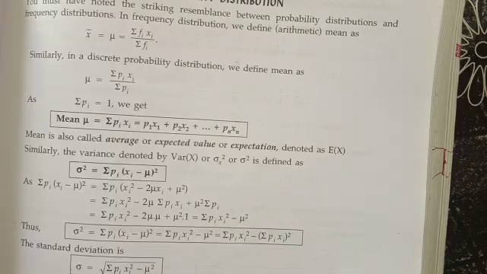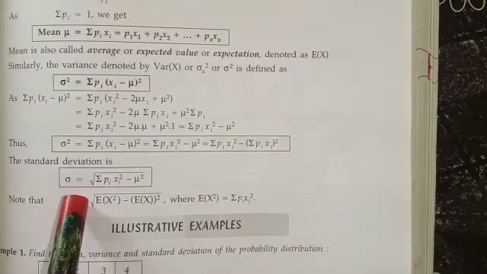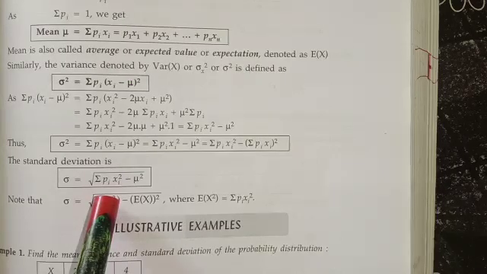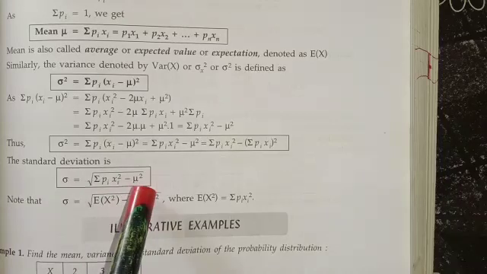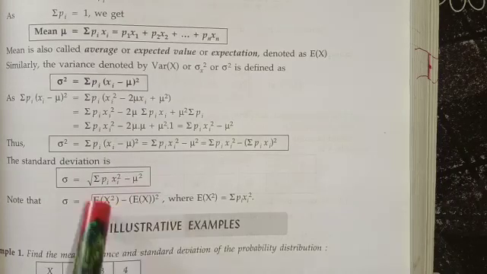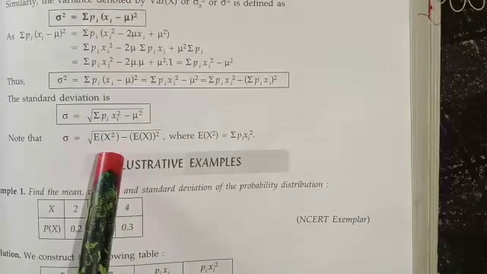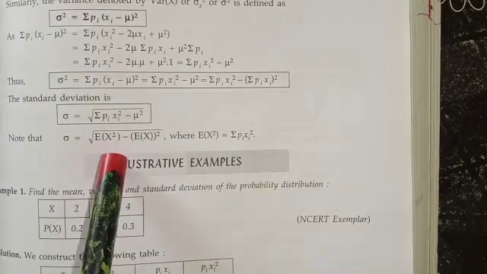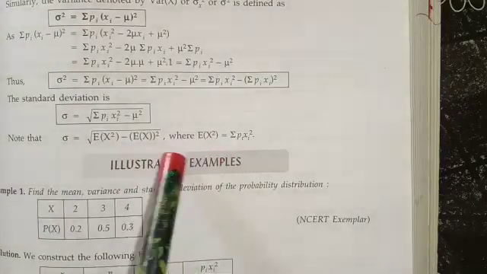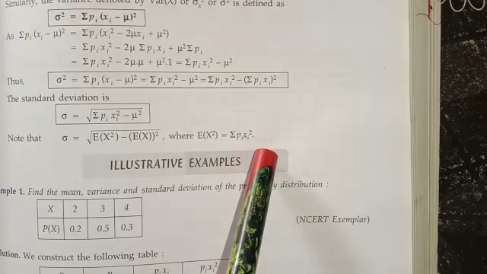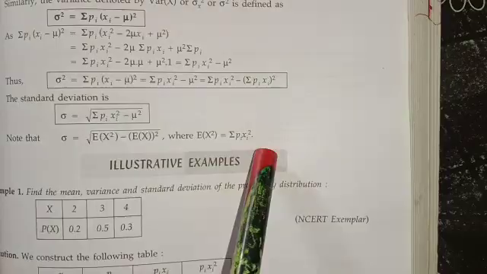Therefore, sigma will be how much? Just see, sigma will be square root of summation pi xi square minus mu square, that is mean square. Therefore, standard deviation is equal to square root of E(X square) minus (E(X)) whole square. Okay, E(X square) means what? Sigma pi xi square.